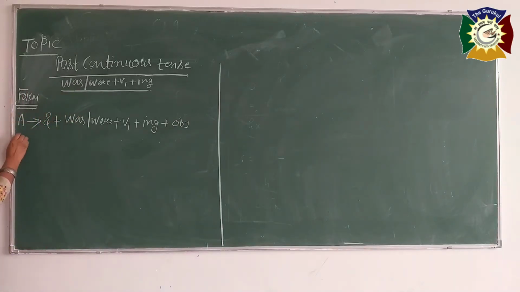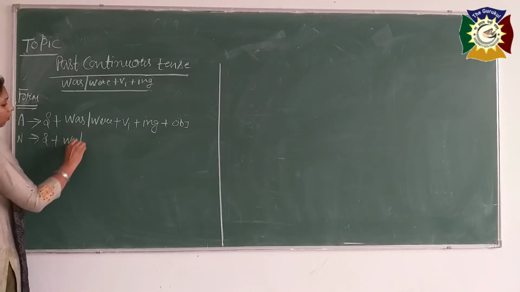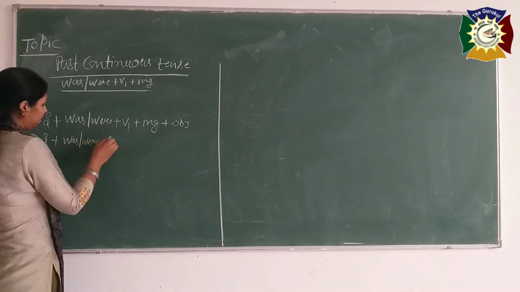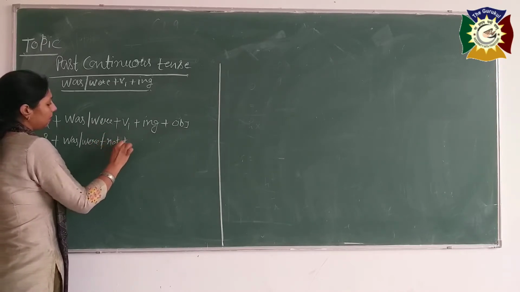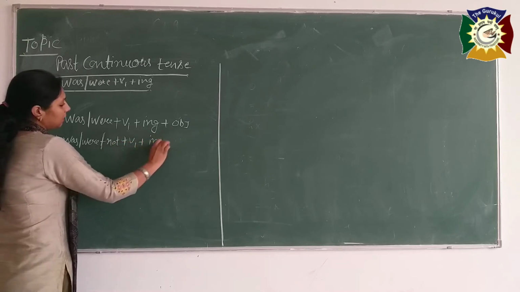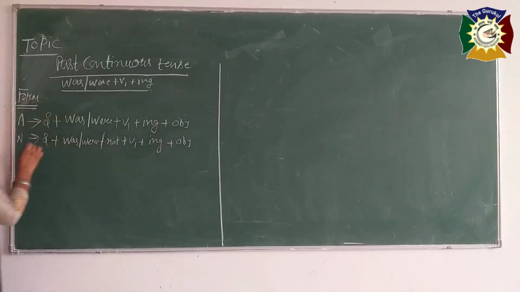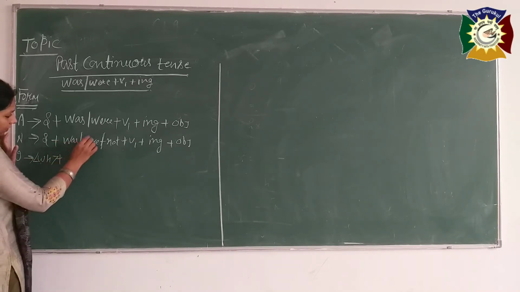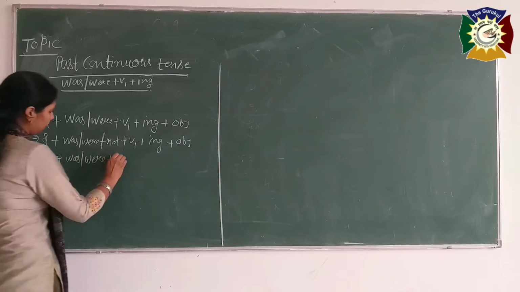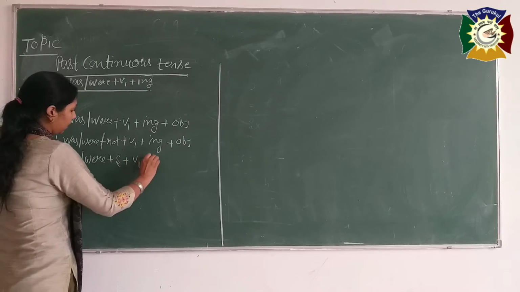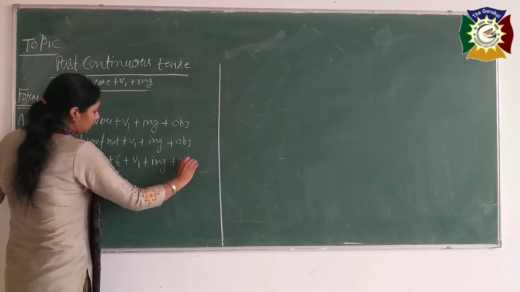Okay. For negative sentences, subject plus was, were plus not plus V1 plus ing plus object. Okay. Interrogative sentences, you know very well. If a WH family word is there, then okay. Otherwise, was, were plus subject plus V1 plus ing plus object.